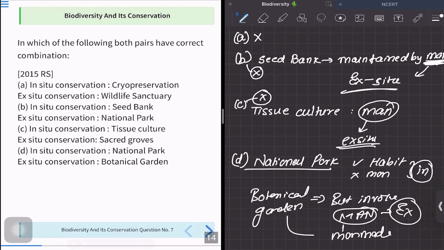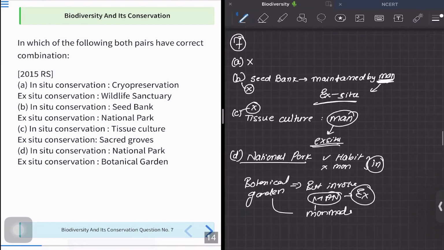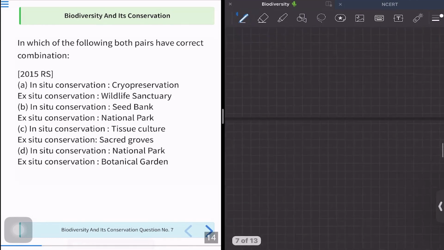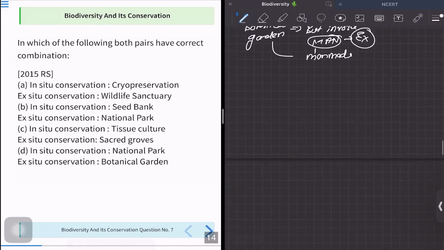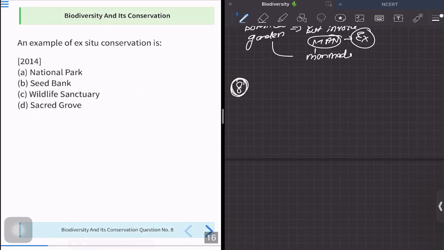So yes, option D provides us with the exact correct option, and the correct answer for this question is option number D. So again, here the concept of in situ and ex situ was being discussed. And just using this simple concept, we were able to solve this question. I hope you have understood this question and this concept. So let us move to our next question, number 8, and see what it is asking us about.